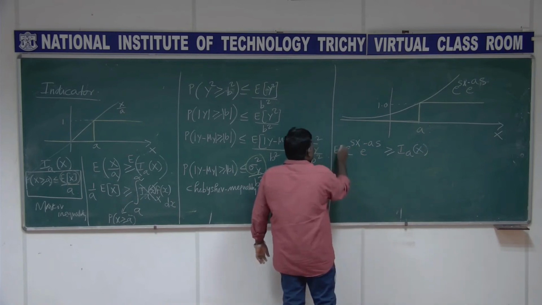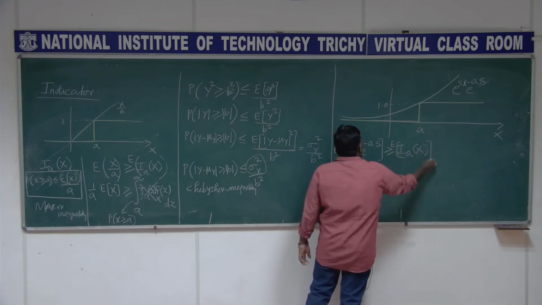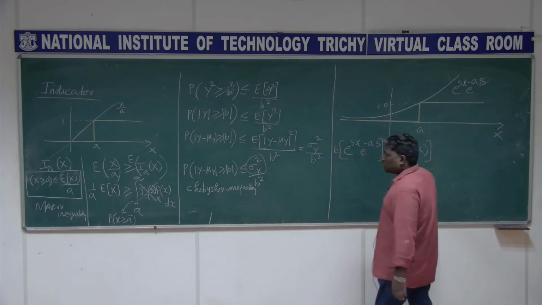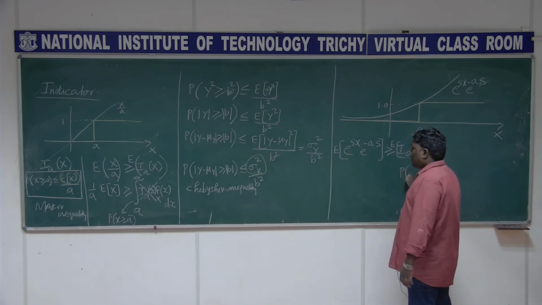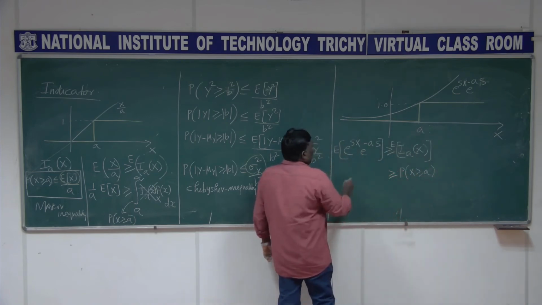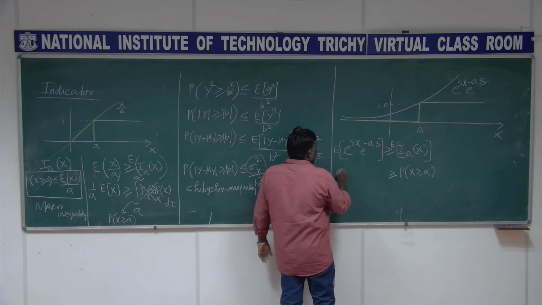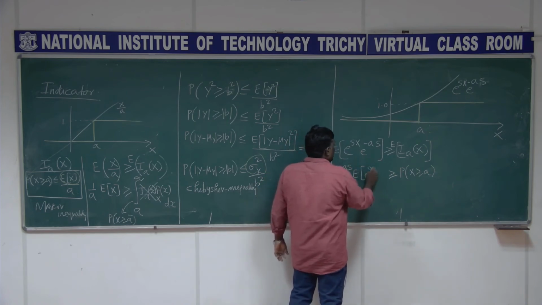As usual, you take the expectation on both sides. We already computed the expectation of the indicator, that is going to be the probability of x greater than or equal to a. So I can take this e power minus as outside, and this one I will write like this.